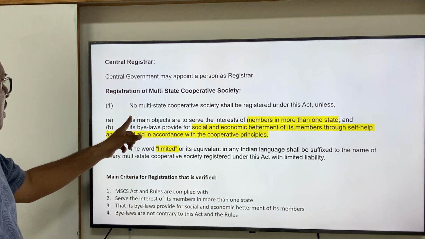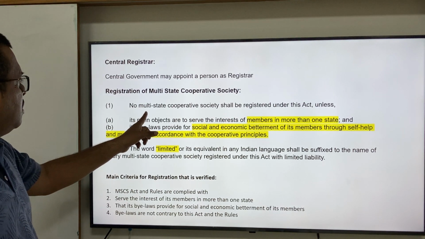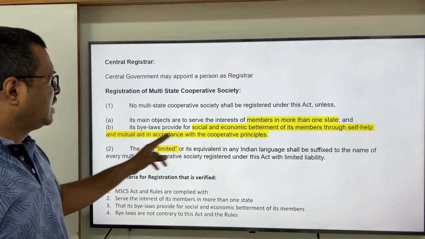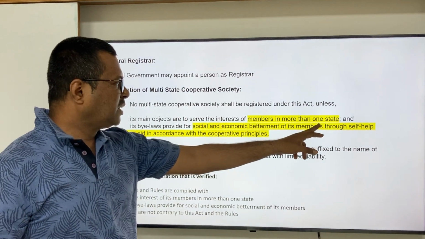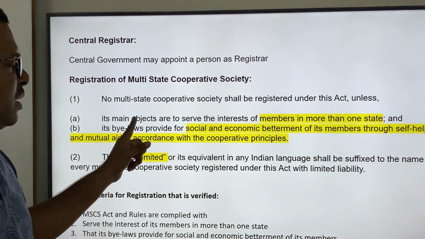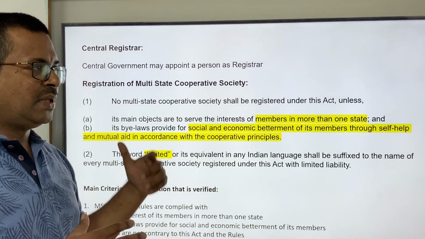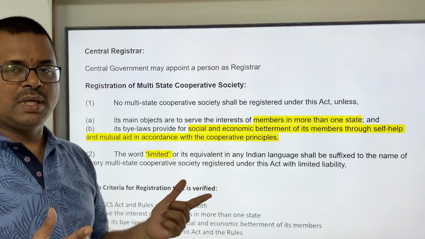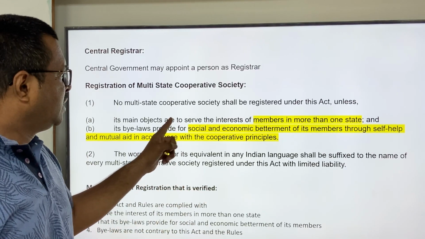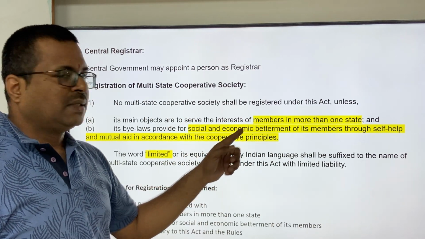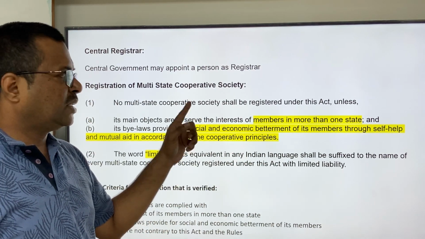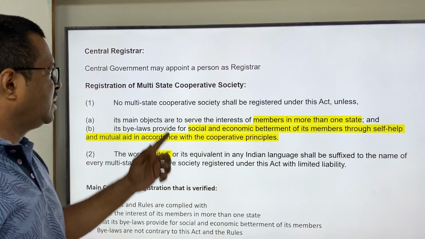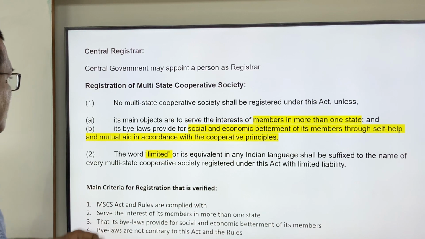And no multi-state cooperative society shall be registered under this act unless members in more than one state are there. See, the purpose of this act is where the members are in more than one state. So this is one of the conditions to get the cooperative society registered. The members should be in at least more than one state, then you can go for the registration.